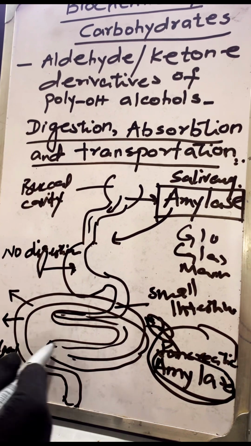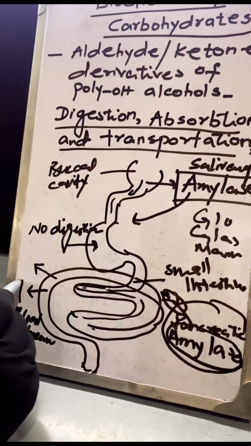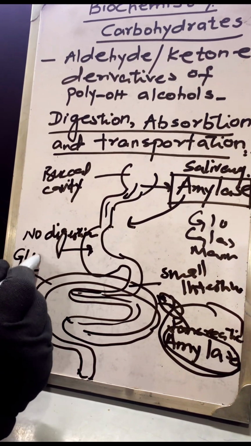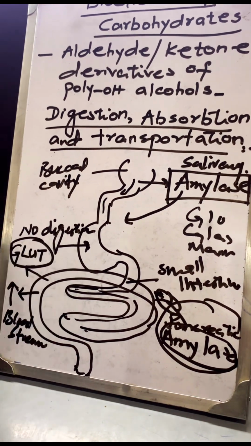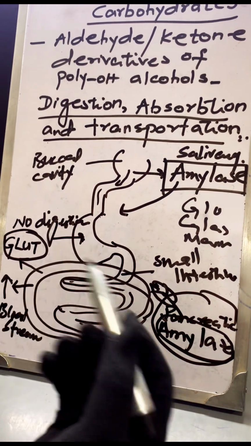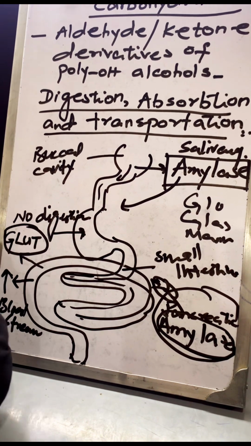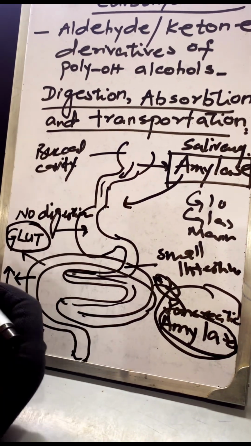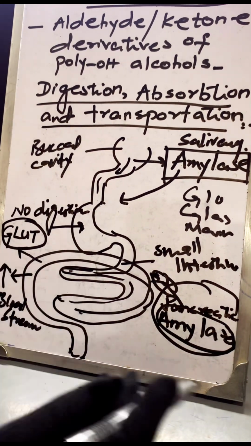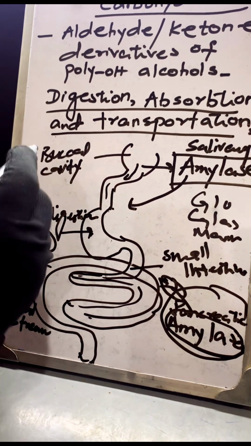Once absorbed from the small intestine into the bloodstream, we have a transport system which we call glucose transporters. We have different types of glucose transporters: GLUT1, GLUT2, 3, 4. GLU stands for glucose, and T for transporter. These are small proteins, and the work of these proteins is to carry these monosaccharides to the cell.